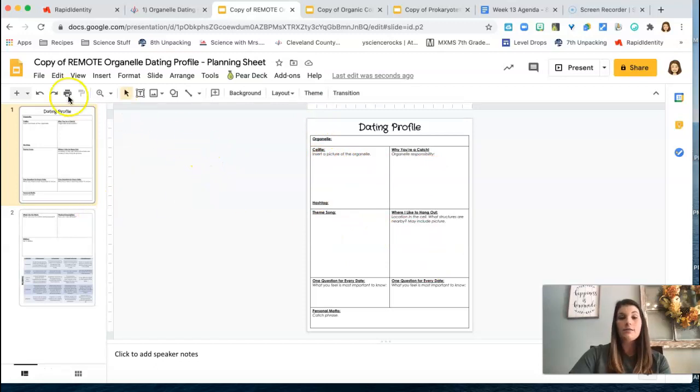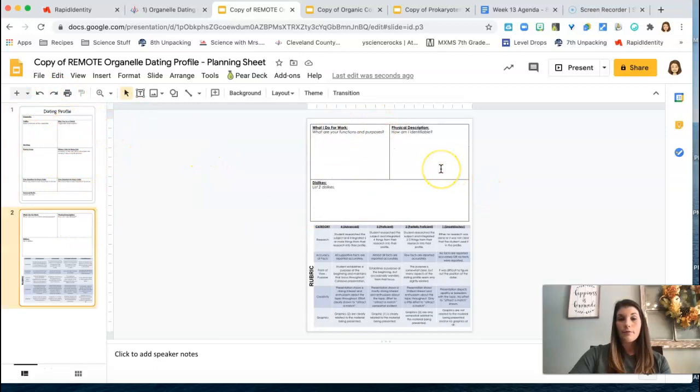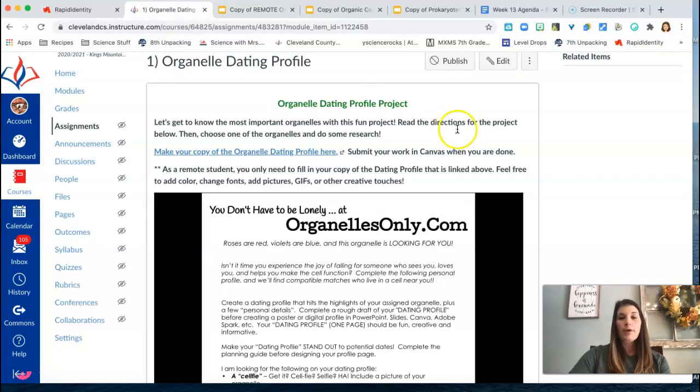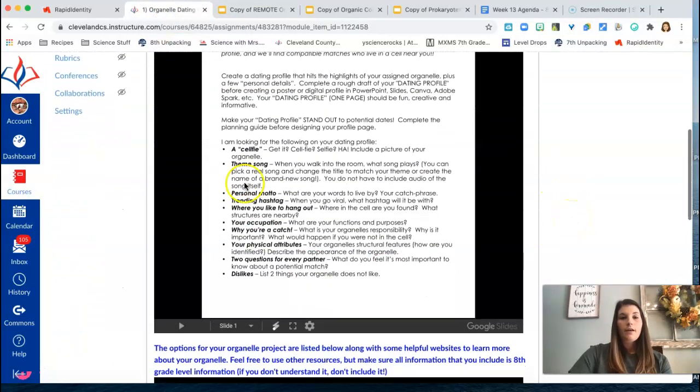There are 2 slides. So you'll fill in the first slide and the second slide with information about the organelle that you're researching. And then at the bottom is a little rubric so you can check and see, have I included all of the information to get the best grade possible? So this is just for your reference. This is how we will be grading your project. If I go back over to the direction slide, this is a little bit more information about what exactly we are looking for in your project.